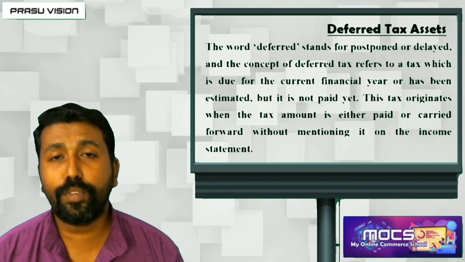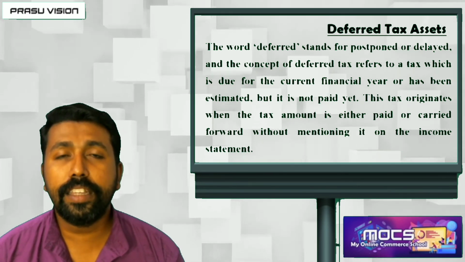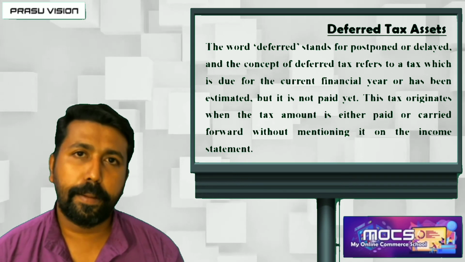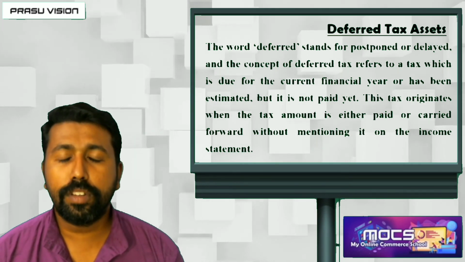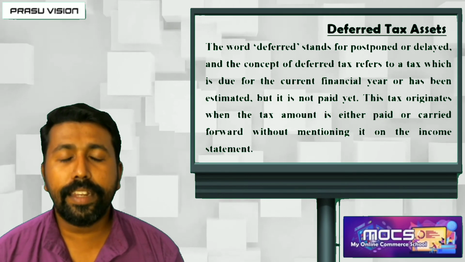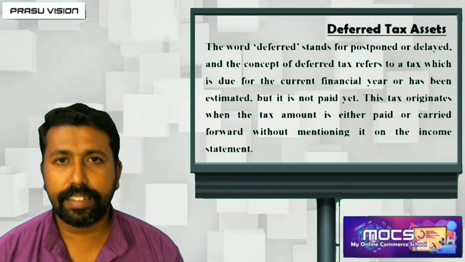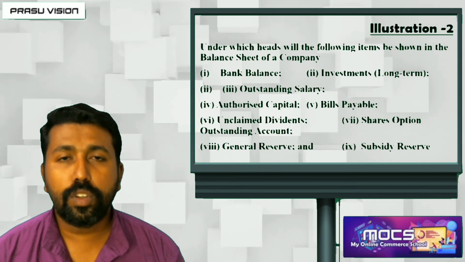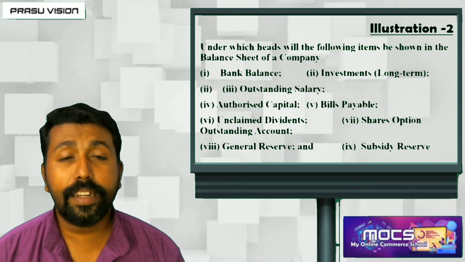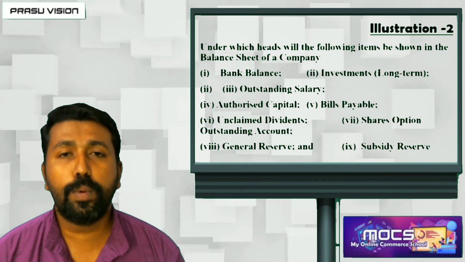Sometimes it will be carried forward to the next year without mentioning it in the income statement. So just remember, when the taxable income is more than the accounting income, then it is known as deferred tax asset. Those are the things you have to keep in mind from the part of the asset area. Let us solve one problem.